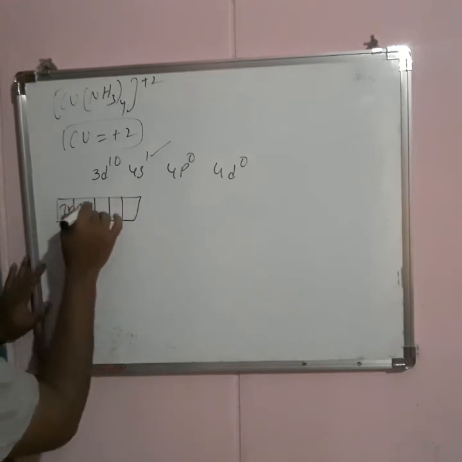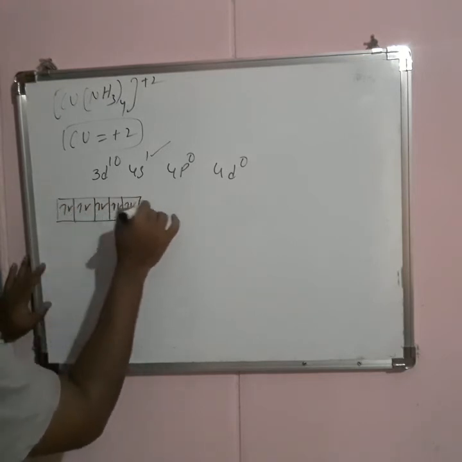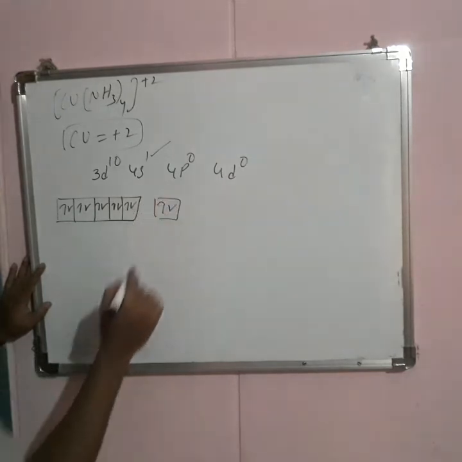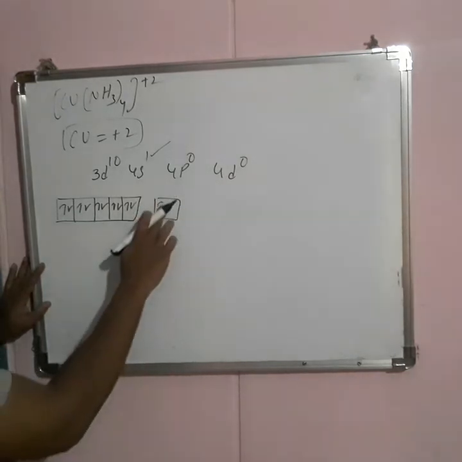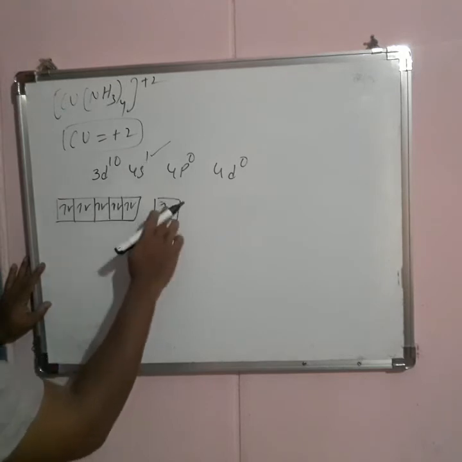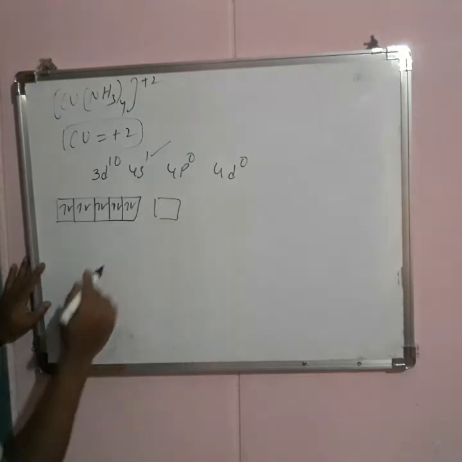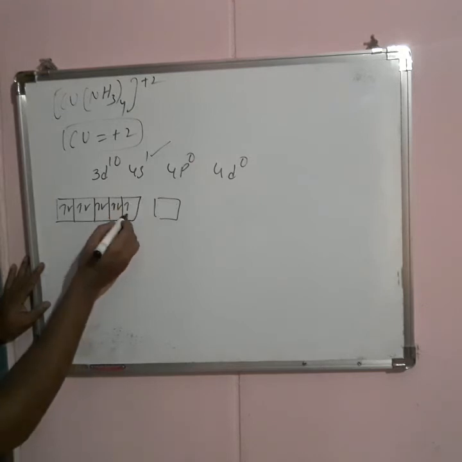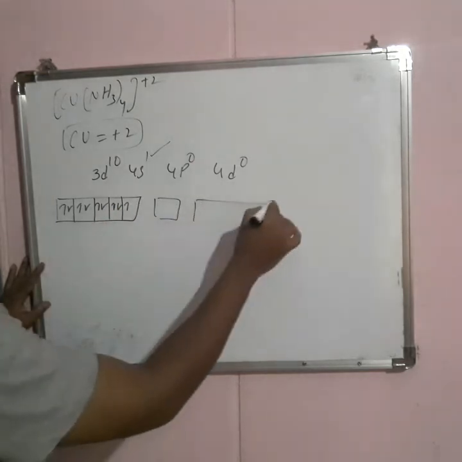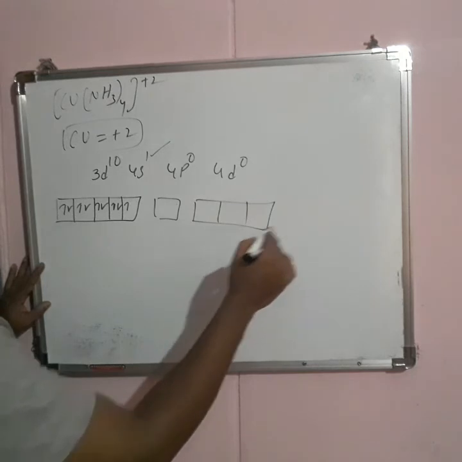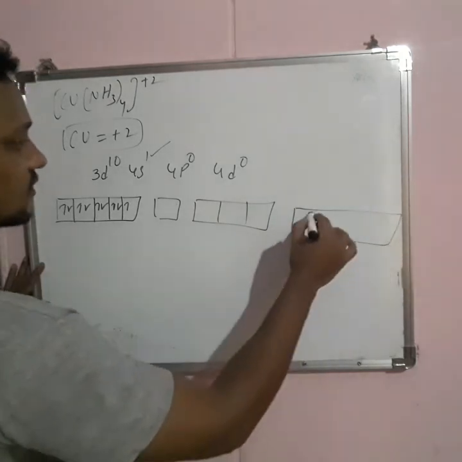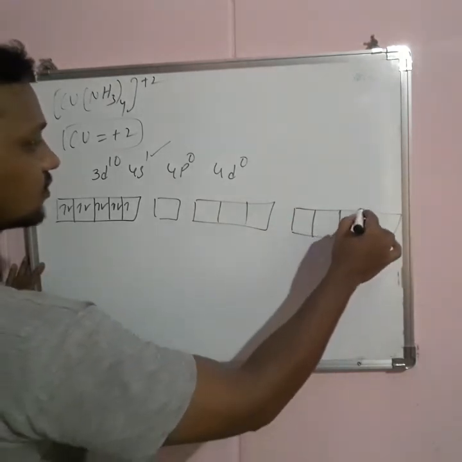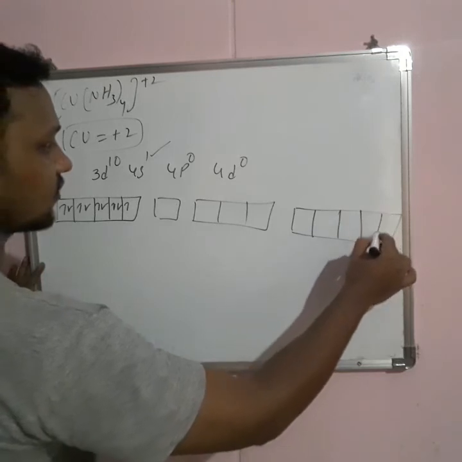So 10 electrons, and this is 2 electrons. 1 electron is lost from the s orbital, so it is vacant 4s0, and 1 electron from the 3d10, so 1 unpaired electron is there. 4p and 4d are there.